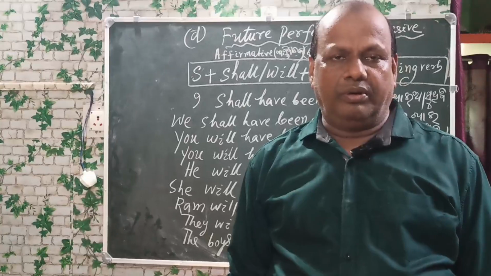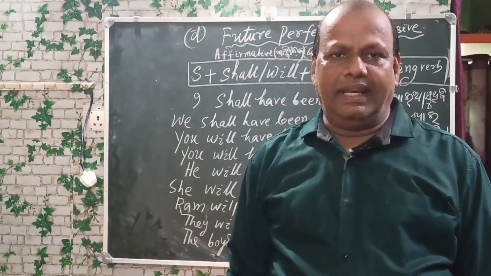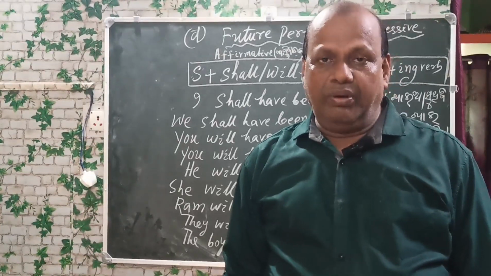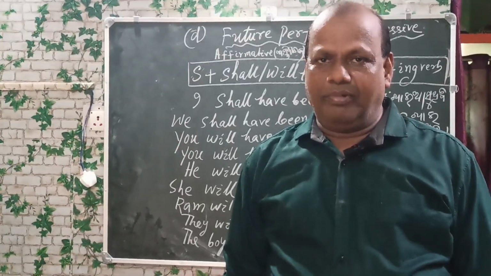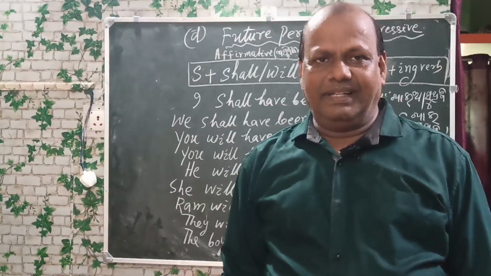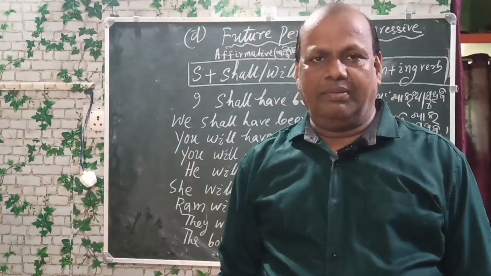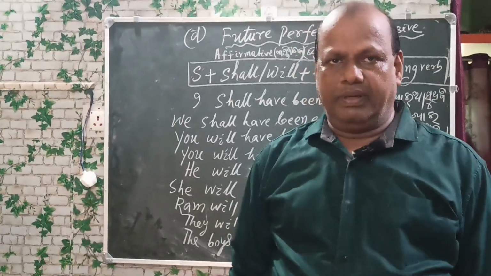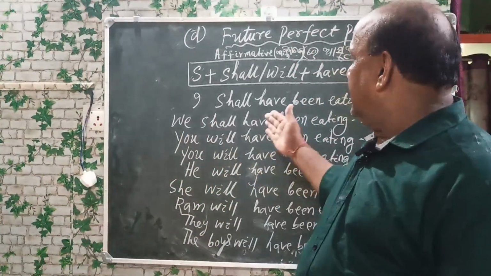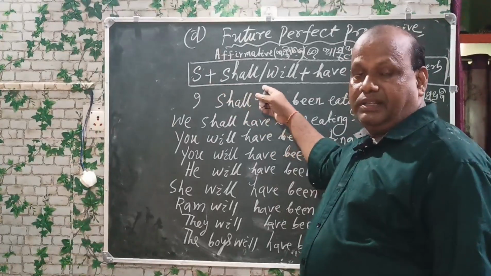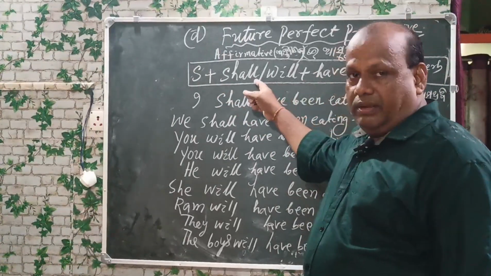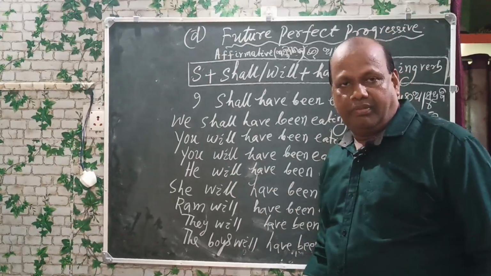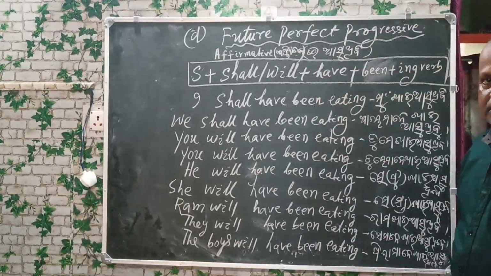You will have been eating. Tume mana khaya suthibo. He will have been eating. Se khaya suthibo. She will have been eating. Se khaya suthibo. Ram will have been eating. Ramo khaya suthibo. They will have been eating. Semana khaya suthibe. The boys will have been eating. Pilamana khaya suthibe. In the affirmative form, this is the sentence pattern. It is the future perfect progressive tense. And remember to write down the affirmative form of the future perfect progressive tense.